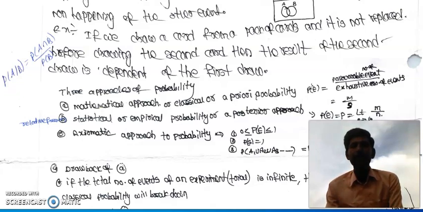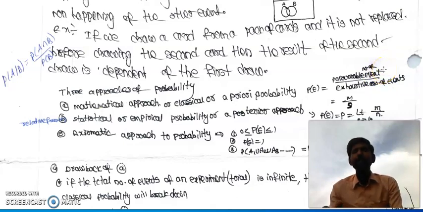The main limitation of this is, if the total number of events is infinite, then the probability of any particular event will be 0. But that is not practically correct. See here, exhaustive events: if it is infinity, anything divided by infinity can be written as 0.